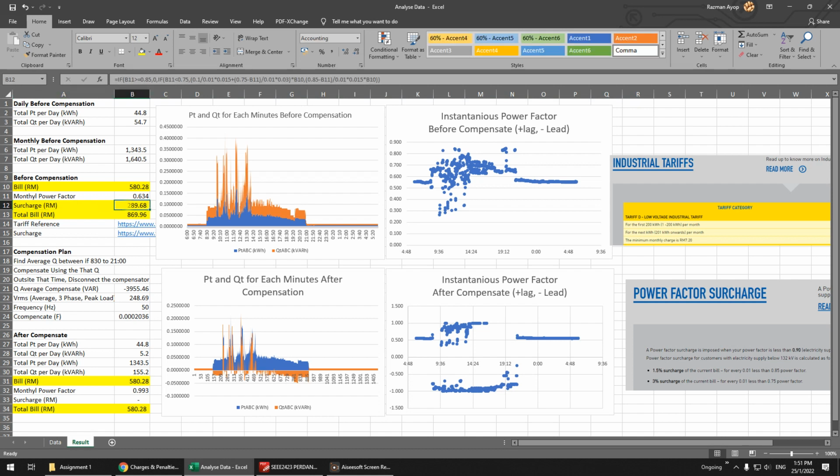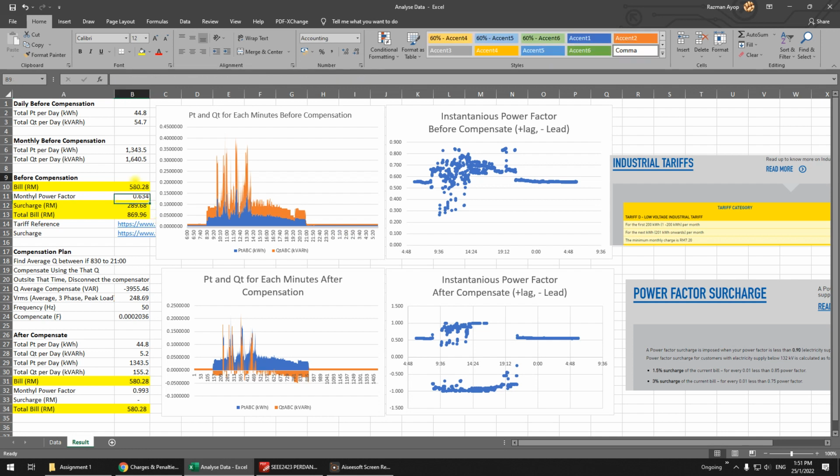So this one, you actually have to sum this up. You have to pay the bill for the real energy that you use, the blue one. Yeah, this is the blue one. And also you have to pay the surcharge for the reactive energy, the orange one, because you don't take care of your power quality. It is very bad. Because of the surcharge, your electrical bill increased almost 50%.